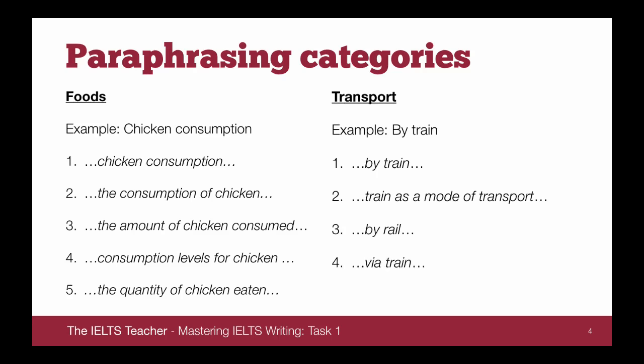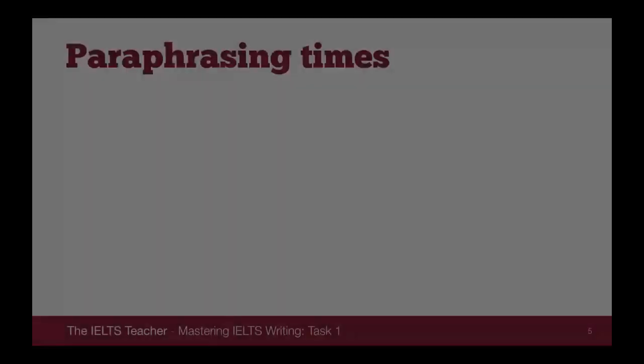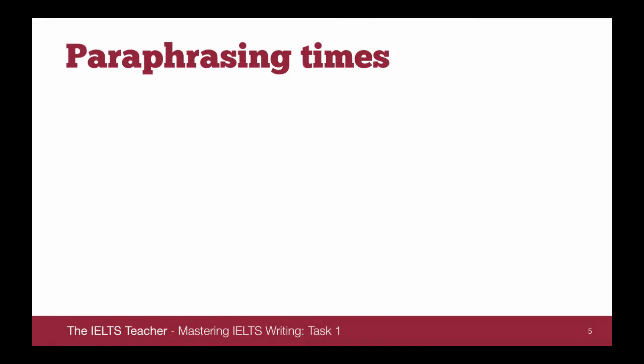We could say via train. So instead of changing the word train, we change the word by to via. And we could say take the train as well. So these are just 4 categories that we've looked at here. As I mentioned earlier, do get in touch if you would like me to explore some more. For now, we're going to look at paraphrasing times.